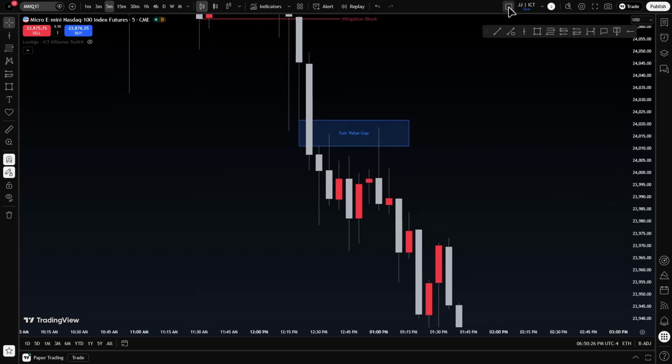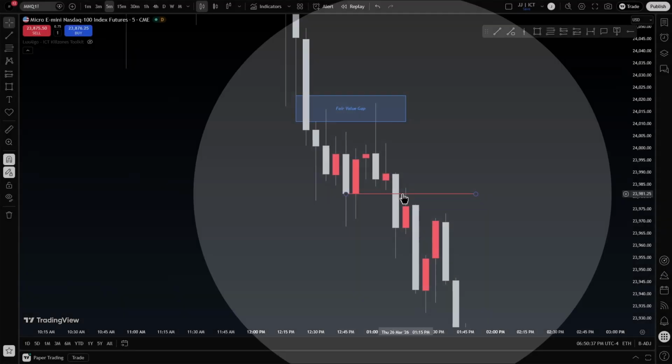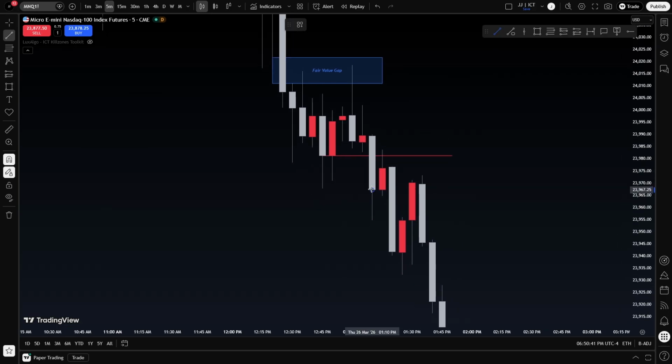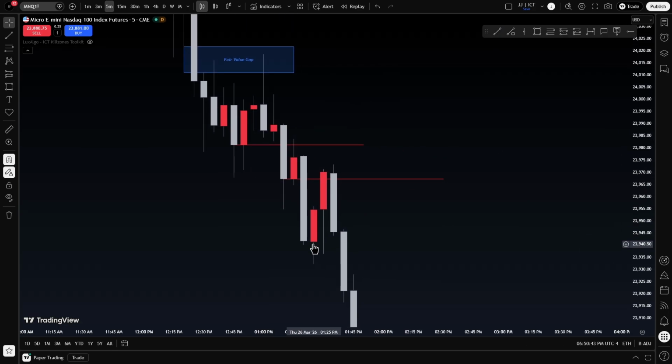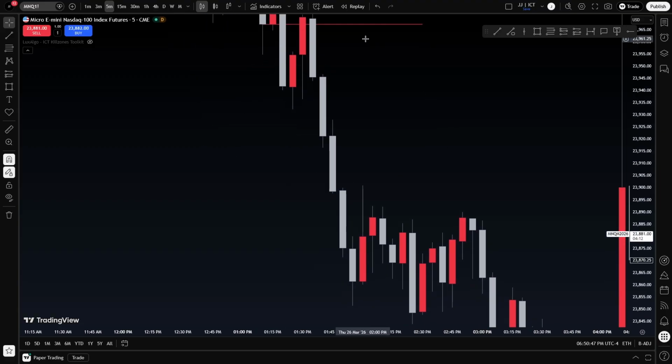Anyway, we got another mitigation block, in which you can already see price retraces up, respects it, reacts off of it. Two forms of respect: it actually hitting it and not willing to go through it, and secondly, it willing to displace away from it. Then we have another mitigation block right after, right there. Retraces up into it. You get the point. I don't have to say that part. You get it already.